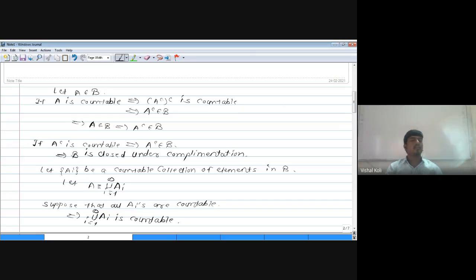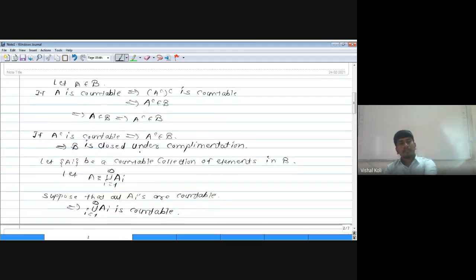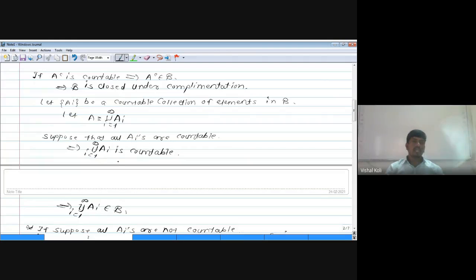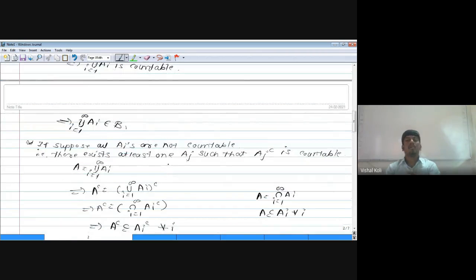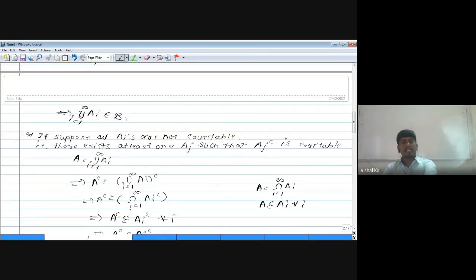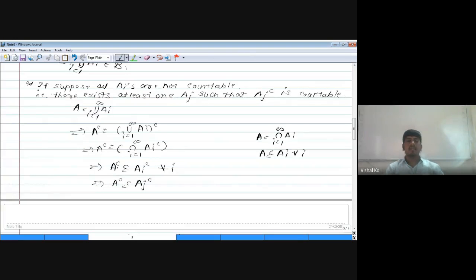For that you took a collection, union over i running from 1 to infinity of A_i. Suppose all A_i are countable, then its union is again countable. Then it must be a member of curly B. If there exists at least one A_j which is not countable, it means its complement is countable. Here we have taken A as the countable union of these A_i, so A complement is nothing but the intersection over i running from 1 to infinity of A_i complement. As A complement is the intersection of these subsets, A complement must be a subset of each of these A_i complements. And among these A_i complements there is one A_j complement also, which implies A complement is a subset of A_j complement. But A_j complement is countable, and a subset of a countable set is again countable, which implies A complement is countable.